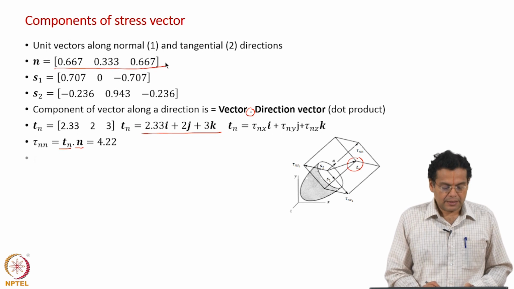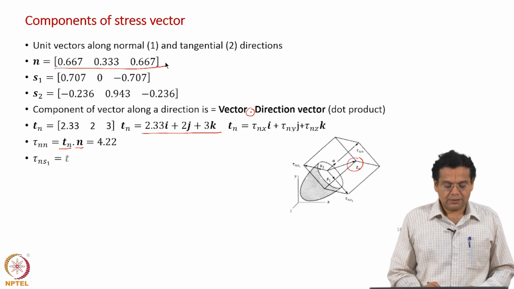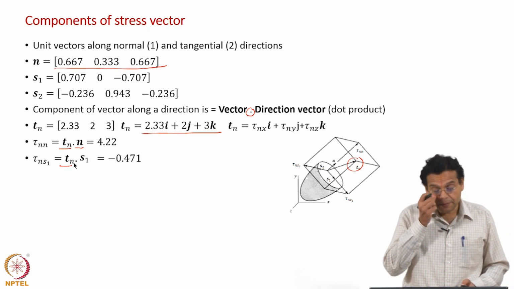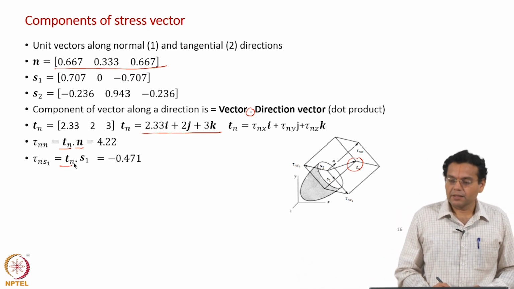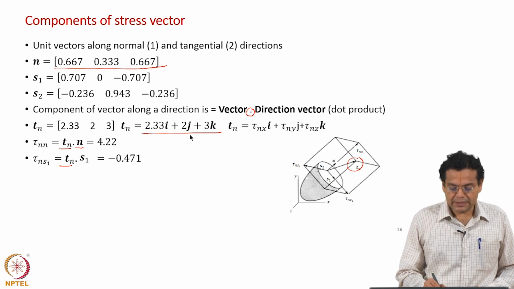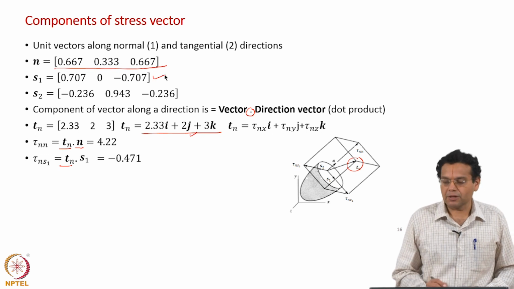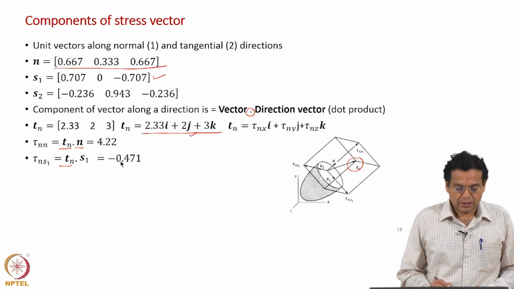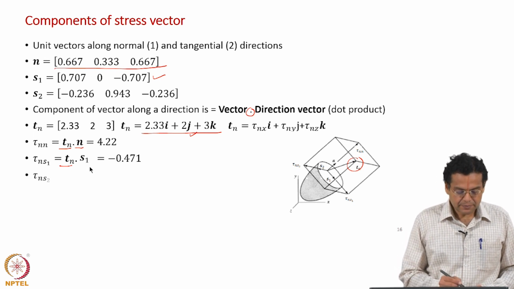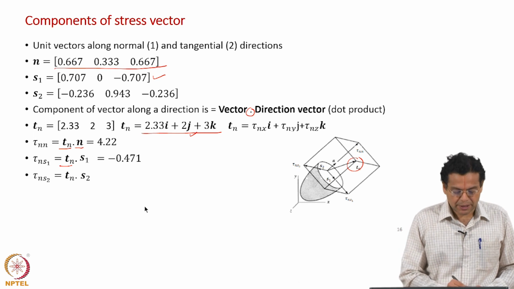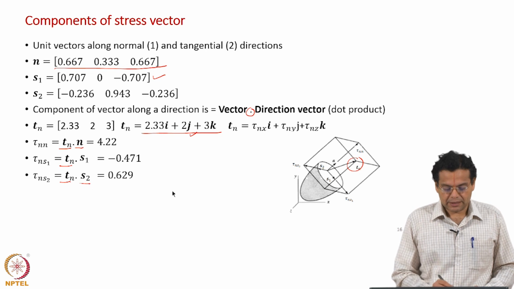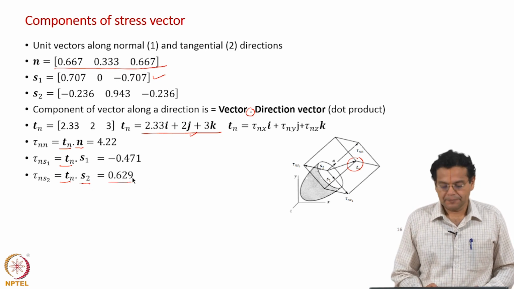And then tau n S1, so take the dot product of the stress vector with the S1 vector. This is the Tn vector and this is the S1 vector, a simple dot product, will give you minus 0.471. And tau n S2, the dot product of the stress vector with the S2 vector, will give you 0.629.